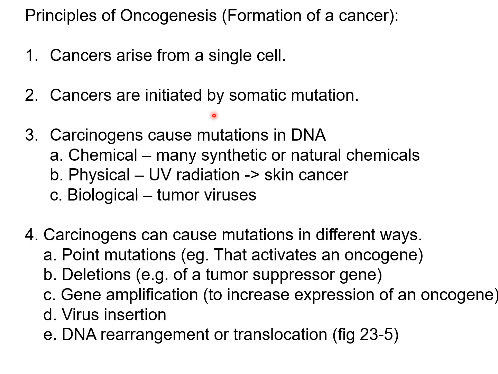It's easy, and yeah, the most important thing: the principle of oncogenesis. So what is this? Cancer, of course, arises from a single cell initiated by somatic mutation, as you can see here. And they have given three different important reasons which can cause mutations in DNA, the carcinogens. So first is chemical: natural and synthetic chemicals. A few I can tell are mostly ROS generating chemicals. They can cause cancer, H2O2 being one of them.